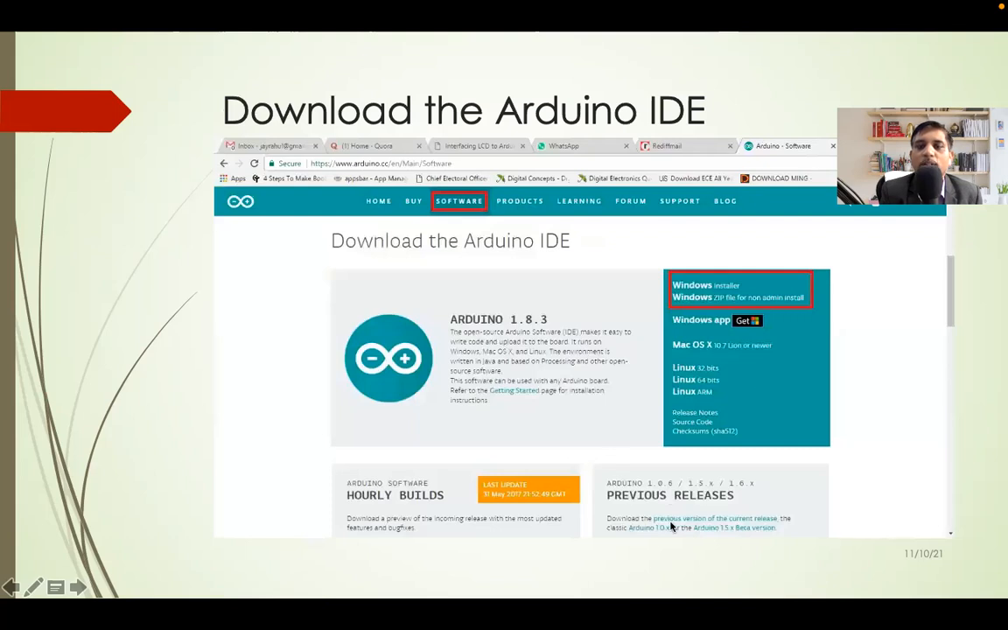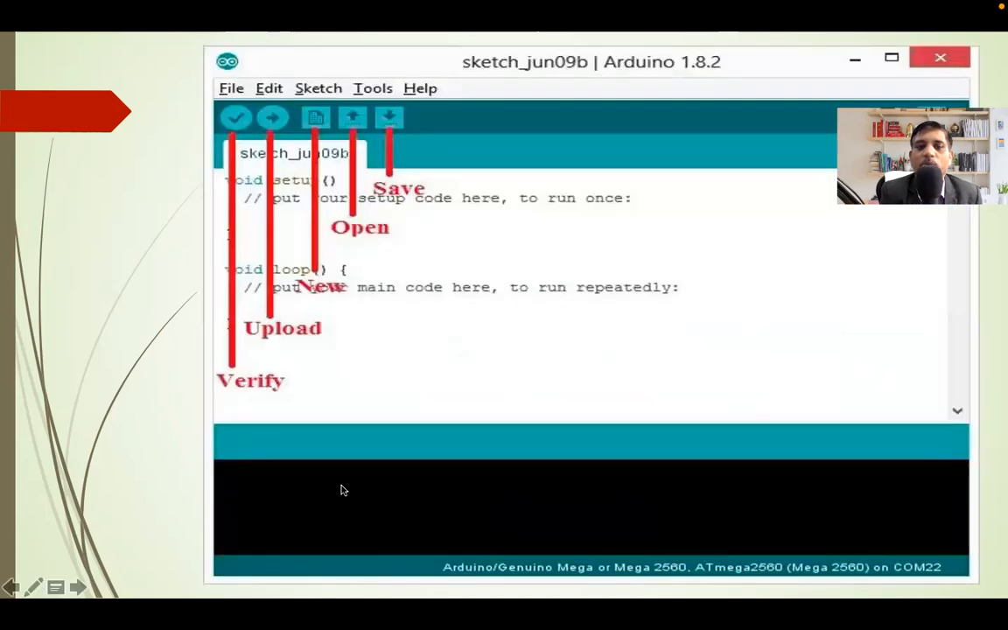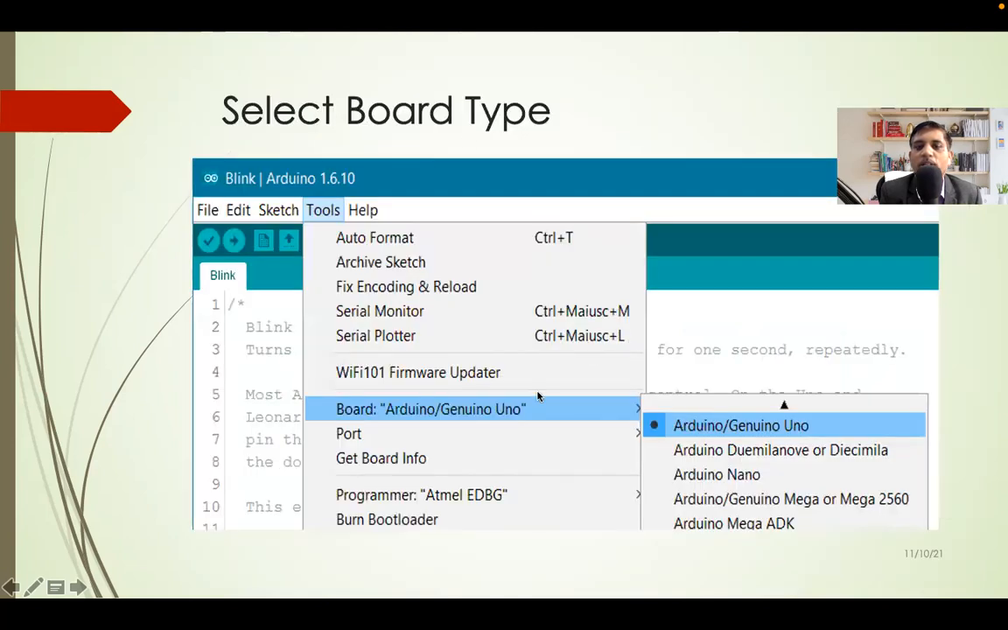Okay, so these are the steps. I have already shown you these steps. Download. This is the editor. I have already explained all these things, the different meanings of all the icons. This is upload, verify, new, open, save. And how to select the board. Yes, I have shown you the board, Arduino Uno, and the port.